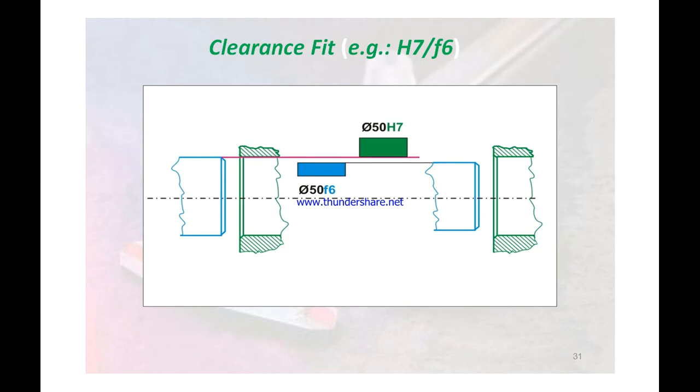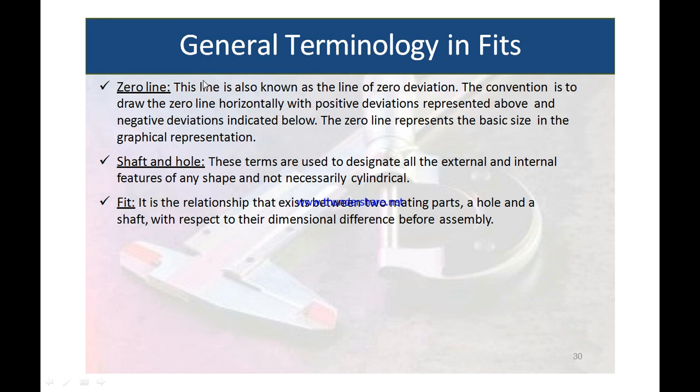So you can see what the zero line is. This line is also known as the line of zero deviation. The convention is to draw the zero line horizontally with positive deviations represented above and negative deviations indicated below. The zero line represents the basic size in the graphical representation.